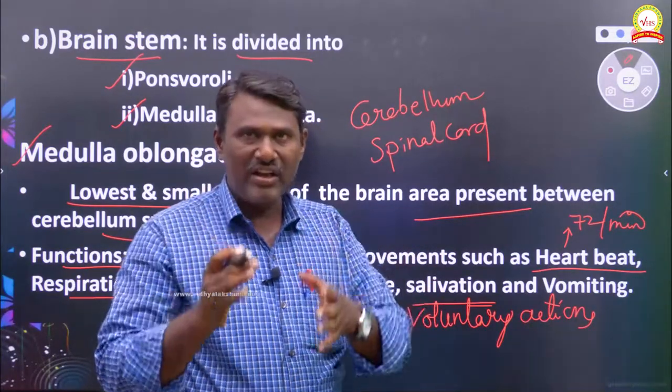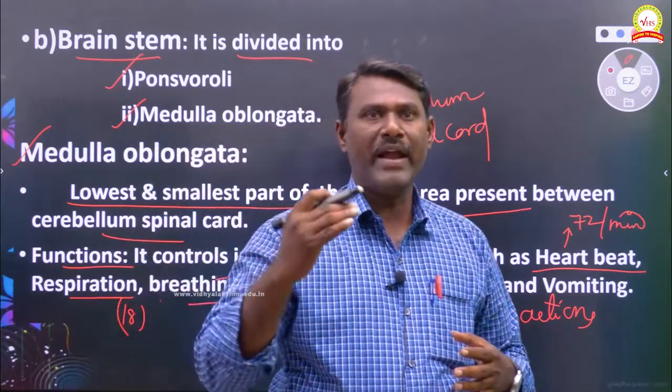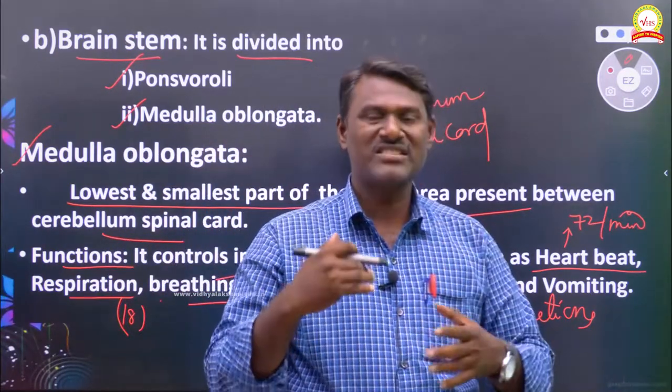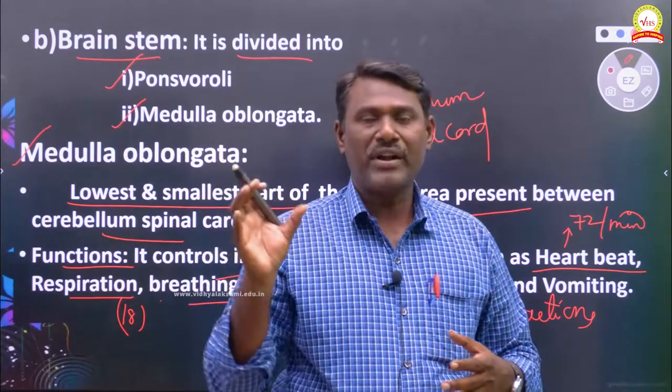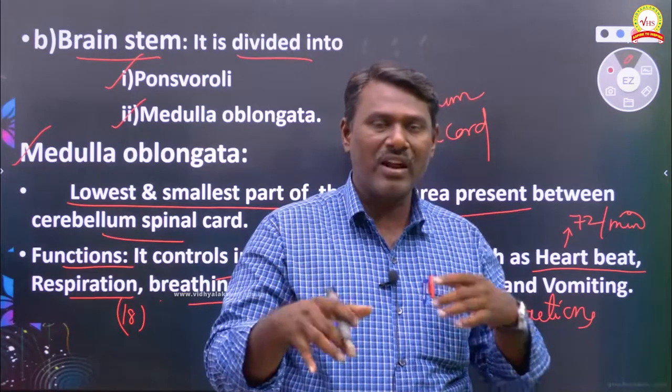So these are the different parts of the brain: the forebrain, midbrain and hindbrain. In the next class we are going to see the different types of hormone systems, the endocrine system, as well as the spinal cord.